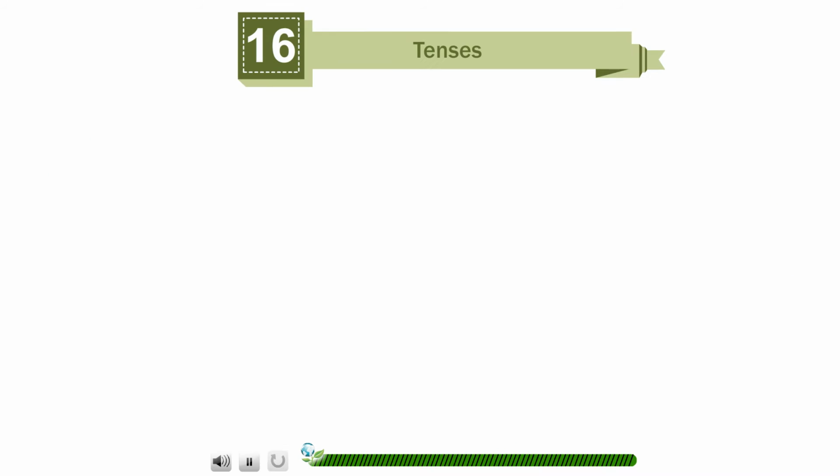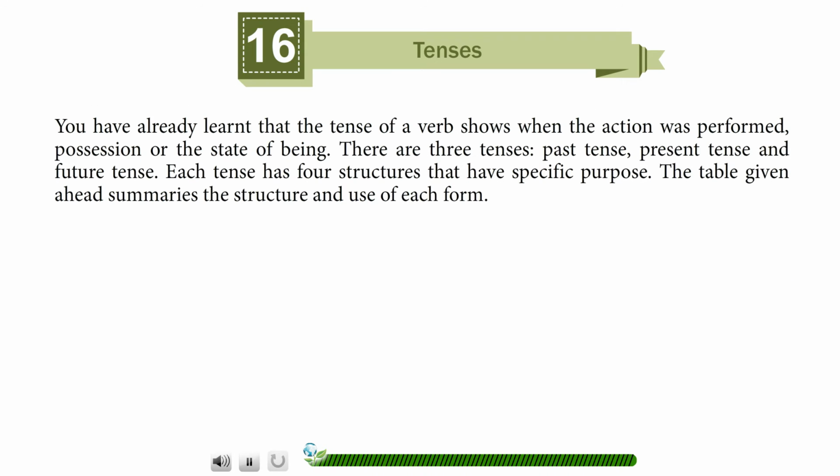Chapter 16, Tenses. You have already learned that the tense of a verb shows when the action was performed, possession, or the state of being. There are three tenses: past tense, present tense, and future tense. Each tense has four structures that have specific purpose. The table given ahead summarizes the structure and use of each form.